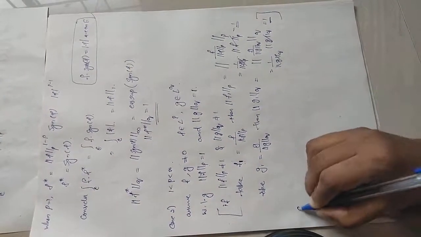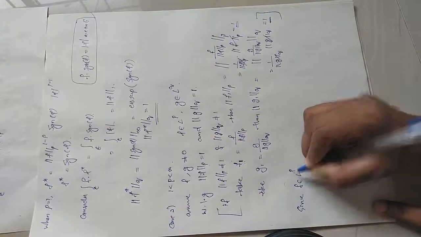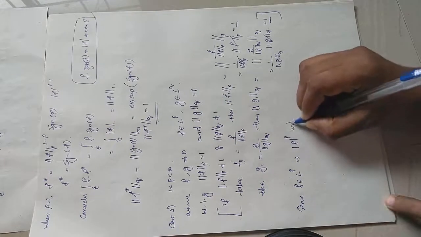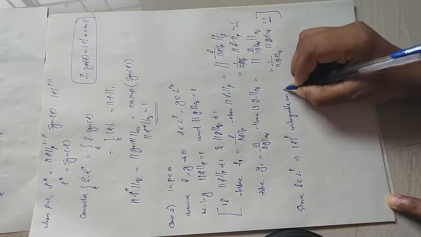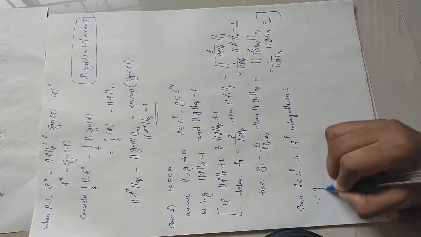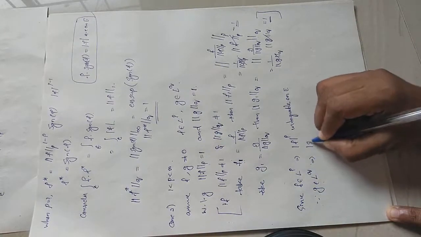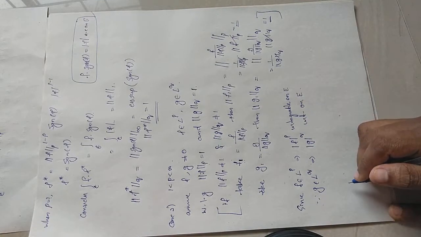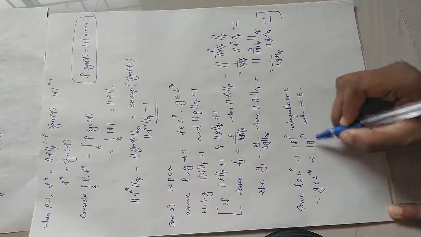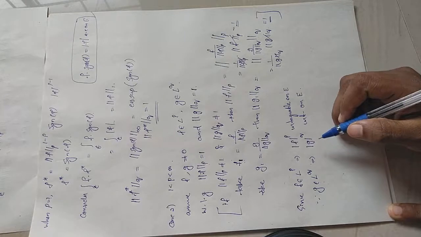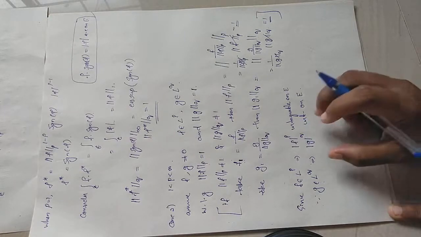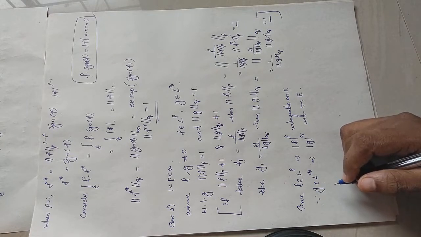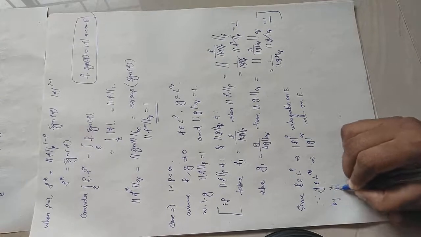Okay, since f belongs to LP means mod f raised to p is integrable on E, and since g belongs to LQ implies mod g raised to q is integrable on E. Then the integrals of mod f raised to p and mod g raised to q will be two real numbers, right? They are integrable means they exist, their value will be finite. So that we can apply Young's inequality. By Young's inequality